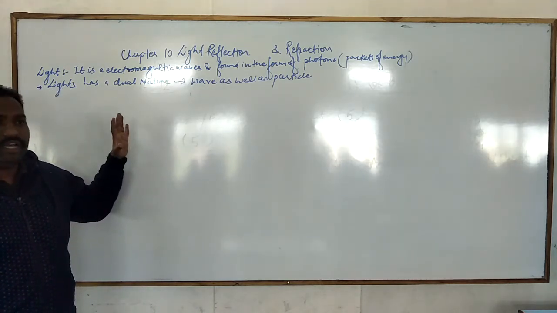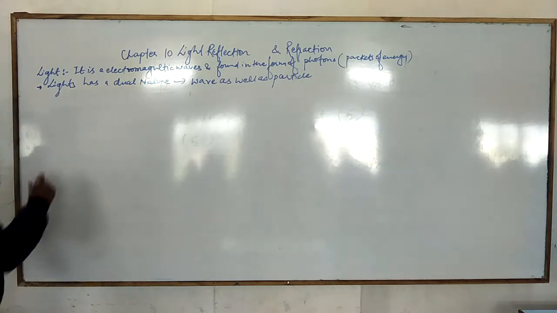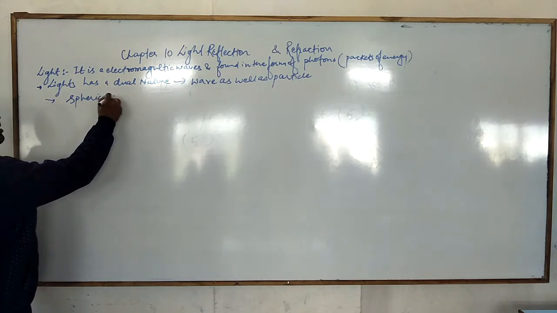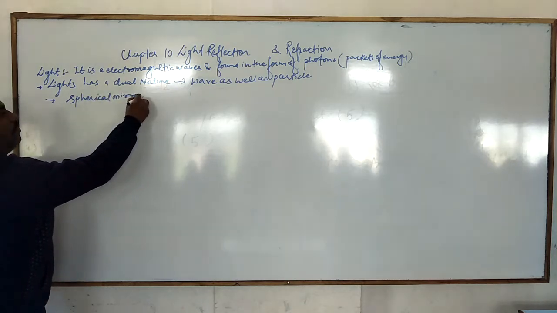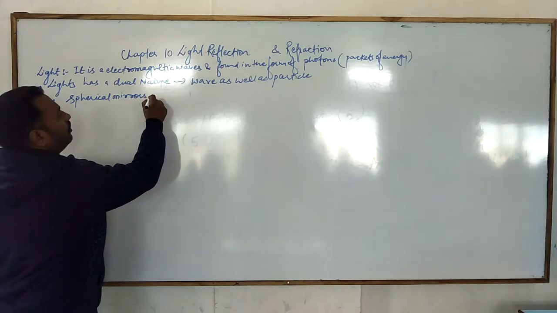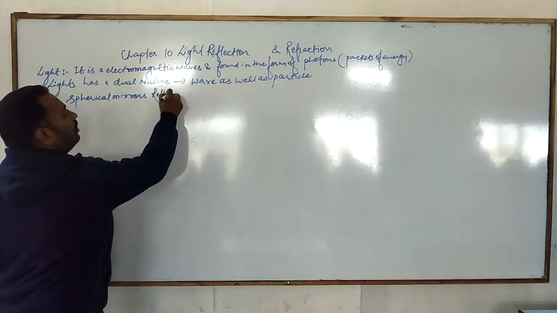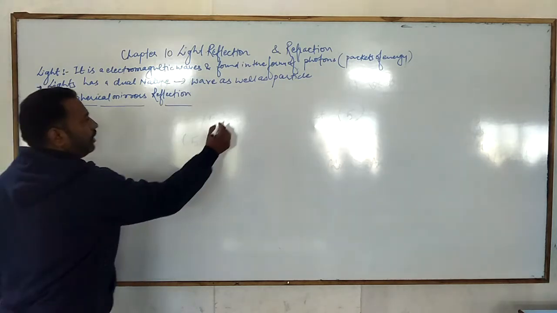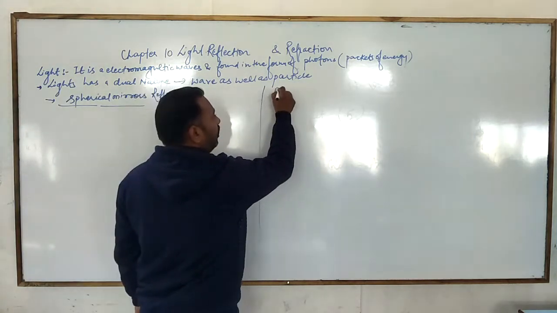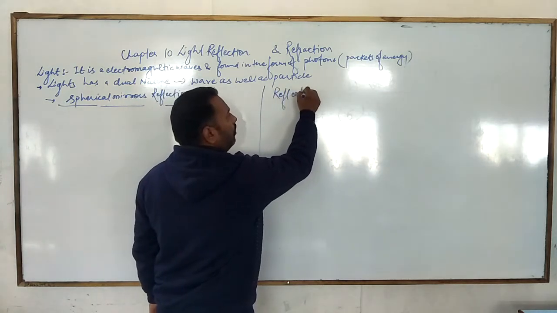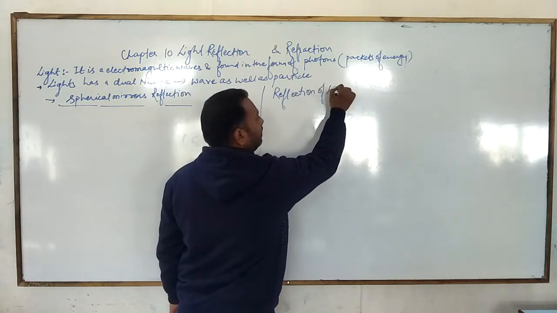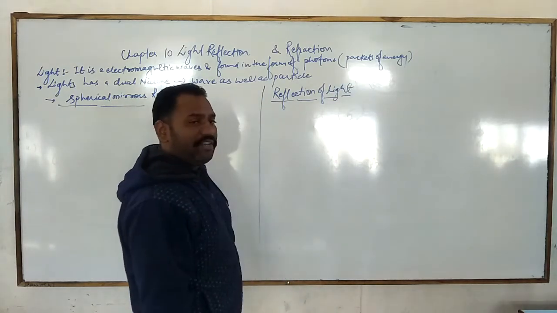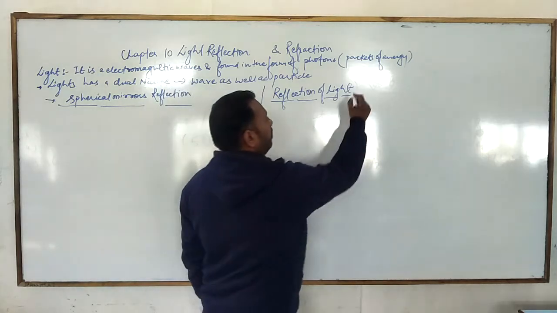Now, what are the main characteristics of light? In our course, first we will understand spherical mirror reflections. But before that, we have to understand the definition of reflection of light. So you have to write the definition of reflection of light.